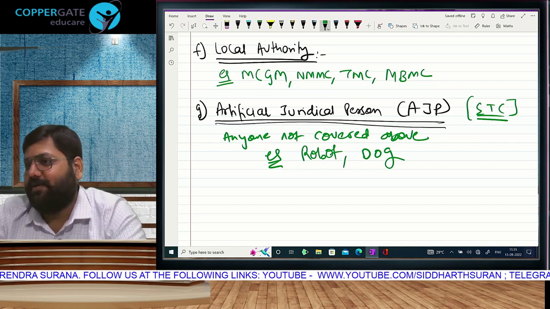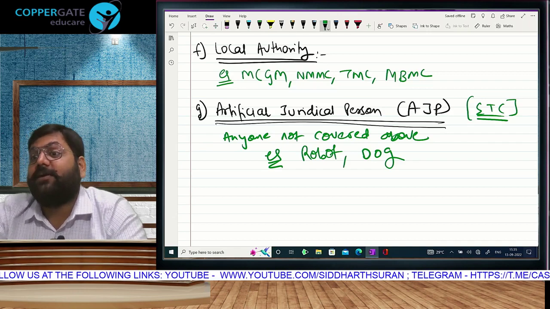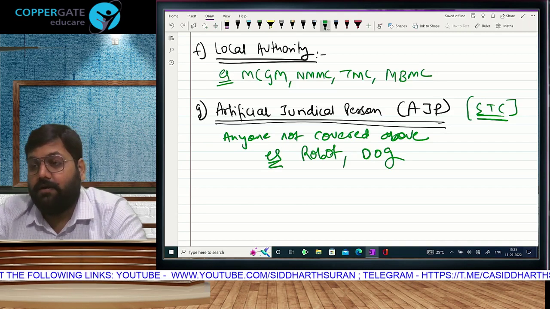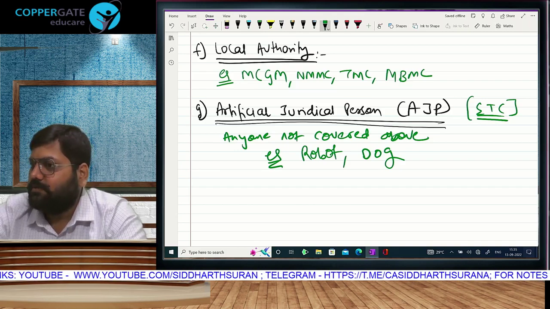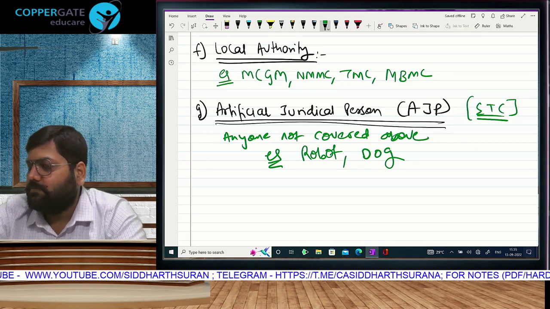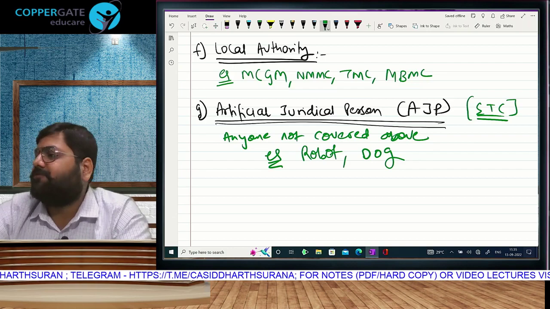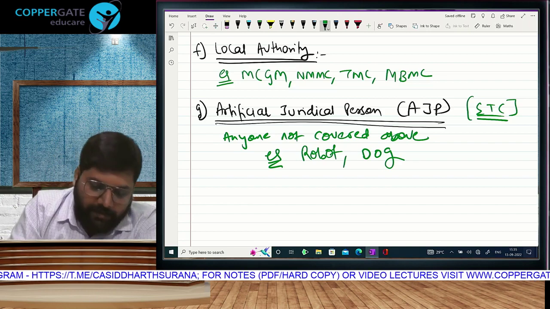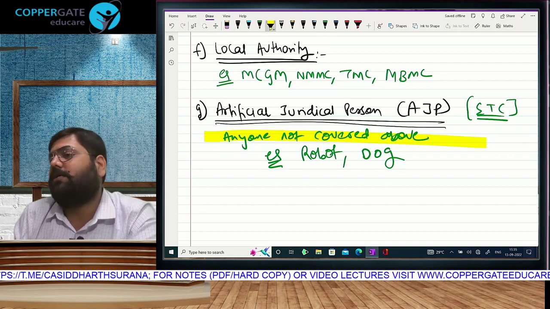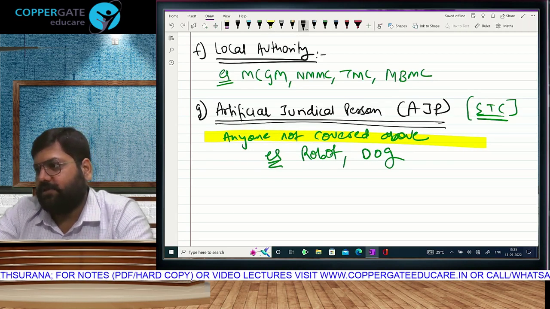Supposing, let me assume you have a pet, which is a dog. That dog participated in a race and it won the race. Possible? That dog will earn income. Is that an individual, a natural person? If it is not an individual, then it is not HUF, company, firm, AOP, local authority. But has it earned income? Anybody who earns income but is not covered above will fall in the definition of artificial juridical person.